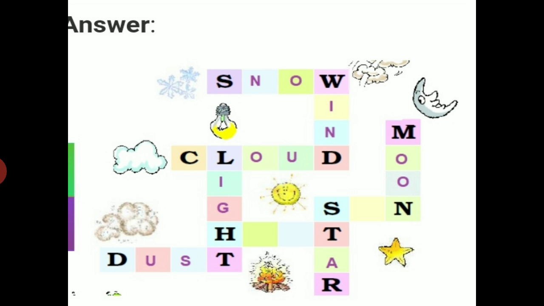Now see the answers. SNOW snow, WIND wind, CLOUD cloud, LIGHT light, DUST dust, STAR star, MOON moon. Do it in your book.